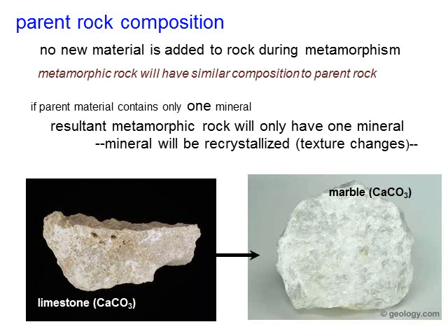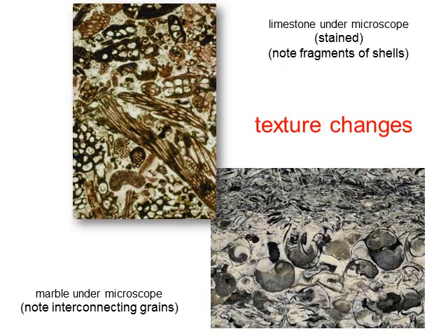But the mineral is going to be recrystallized, and so the texture is going to change. So it's going to have a different texture from its protolith. Here's an example of limestone. We have limestone under a microscope, and you can see these little shell fragments within the limestone. And remember that for limestone, the depositional environment is deep marine, so these are seashells, old sea life that's died and fallen to the bottom of the ocean, and it undergoes lithification and becomes a sedimentary rock.